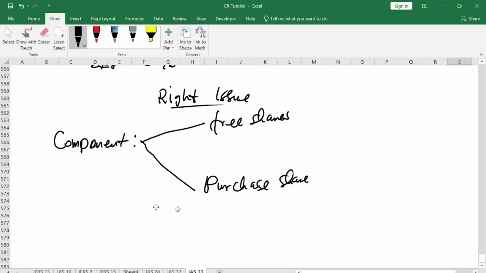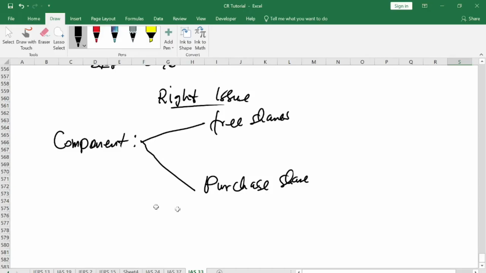However, they may have a reserve of shares that they want to issue so that they can get money. But they don't want to issue the shares for the public to buy. They want to give it to the existing shareholders to buy. That's what we call right issue.